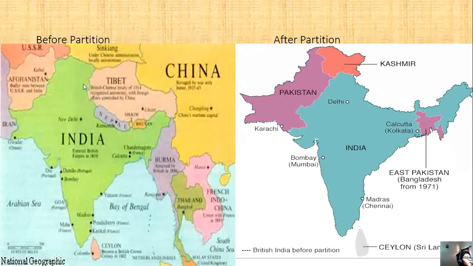This was part of Pakistan. You can see that Sikkim is also different, not of the Indian continent, not an Indian country. In this, you can see after all the partitions, East Pakistan, which was later known as Bangladesh from 1971, and Pakistan. This is Kashmir and this is Sri Lanka.